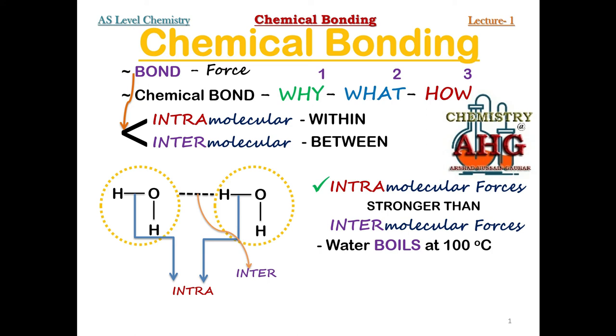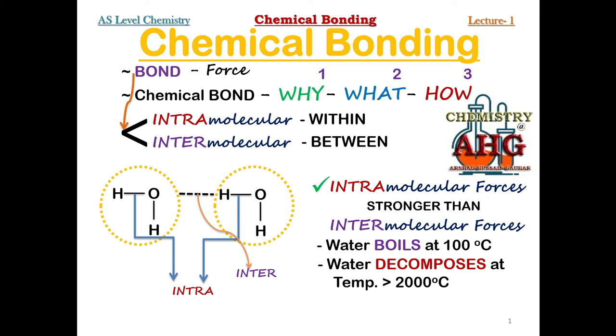Now, what you must remember, whenever you decompose water to get hydrogen and oxygen gases, we need a temperature of more than approximately 2000 degrees Celsius. What does this mean? When you boiled off water, water boils at 100 degrees Celsius. You overcame intermolecular forces.